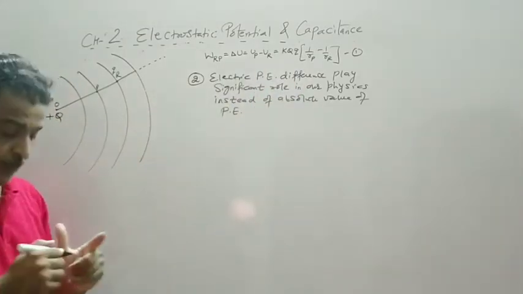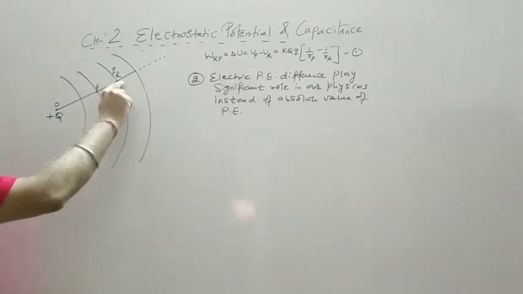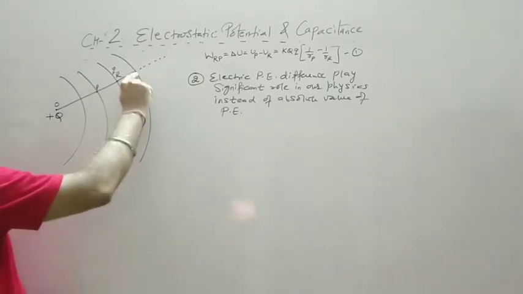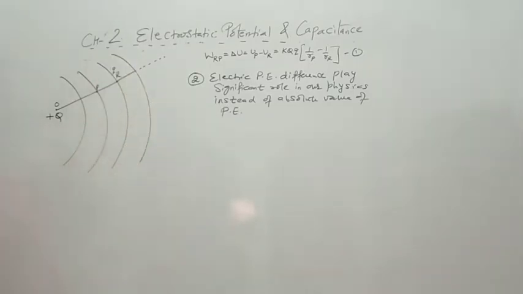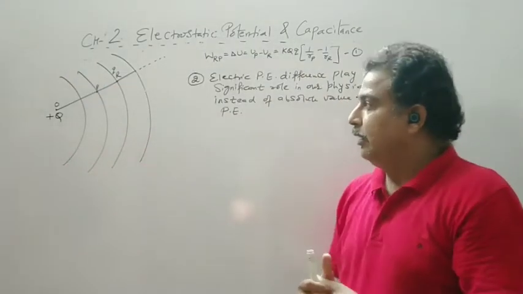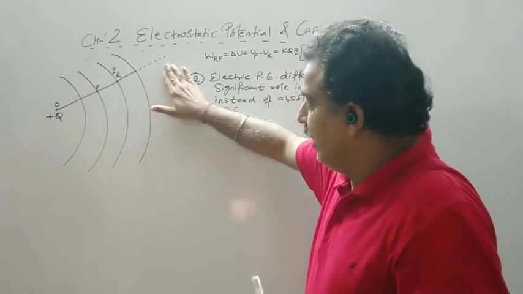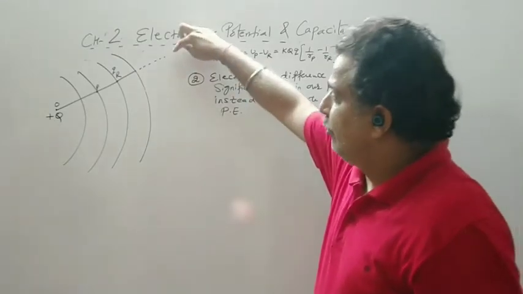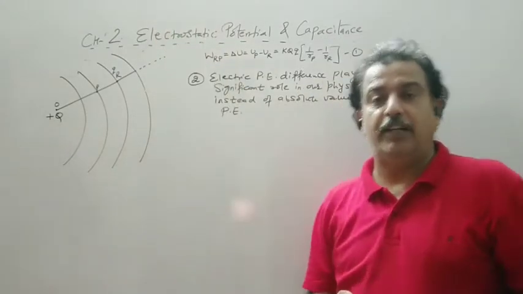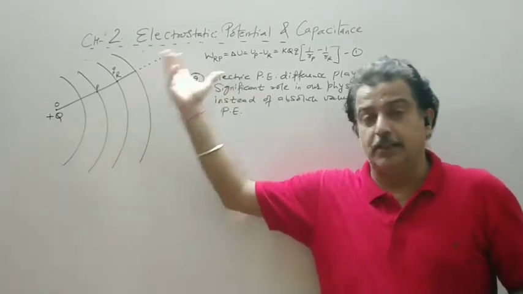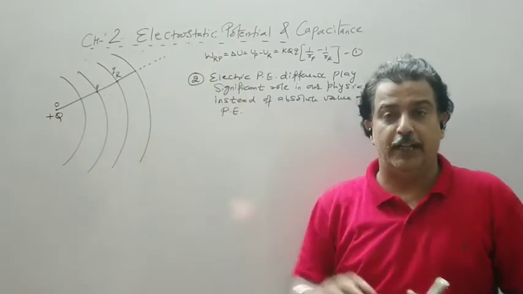Now for convenience, here we have taken R as the initial position, P as the final position. This is the range up to which an electric field exists. The field was spherical. Dotted line indicates that you are outside the field. So, if you are outside the field, no work is required to be done from this point to this point. Outside the field, the resultant electric field intensity is zero. The source has nothing to do, or its effect is not prevailing.